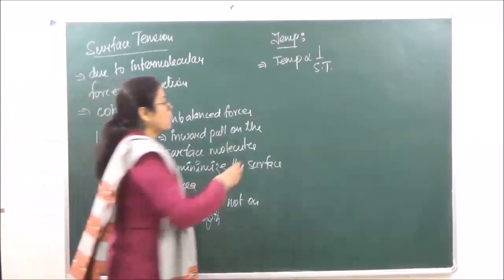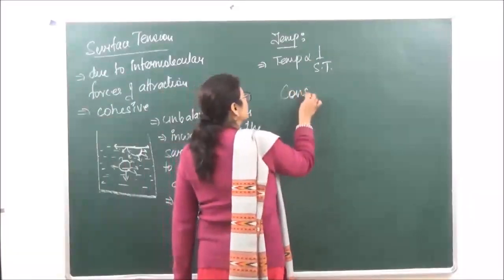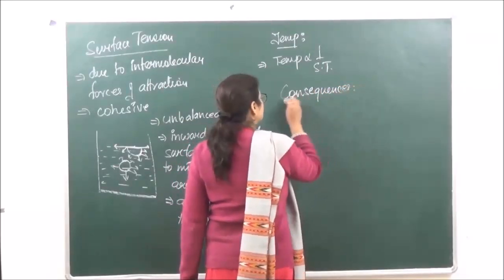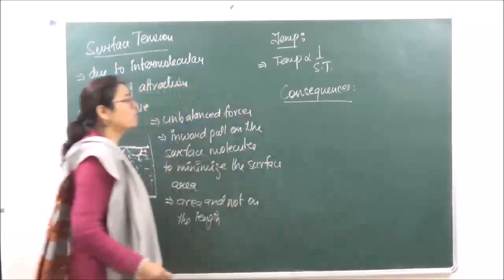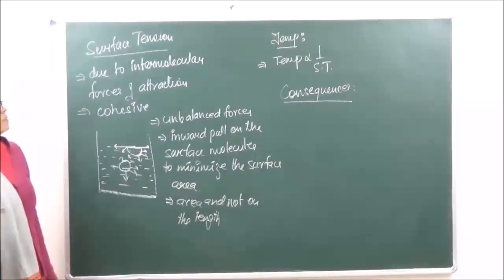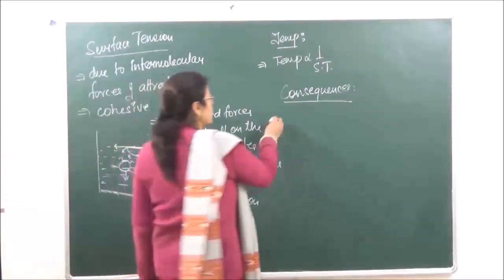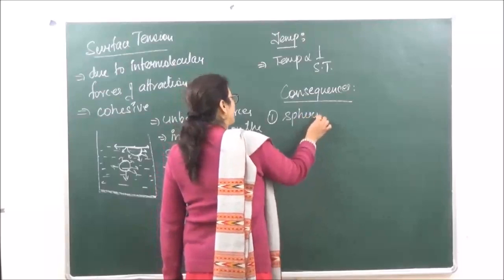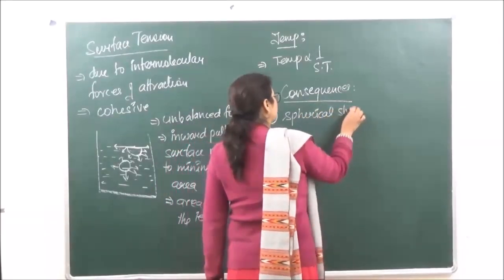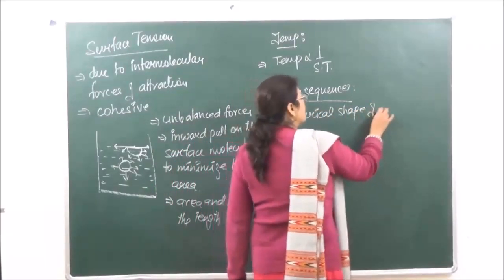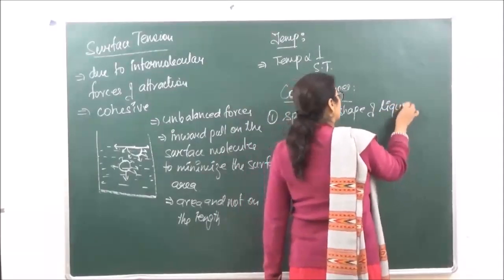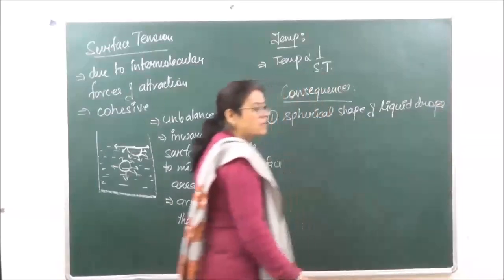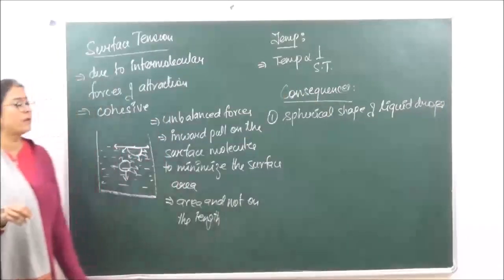What are the consequences of surface tension? When we are talking of consequences of surface tension, the first consequence is the spherical shape of liquid droplets.